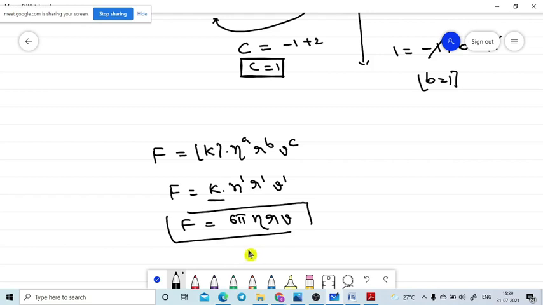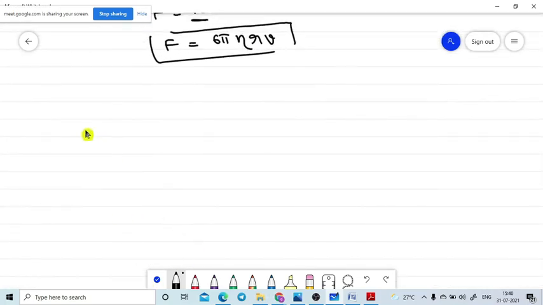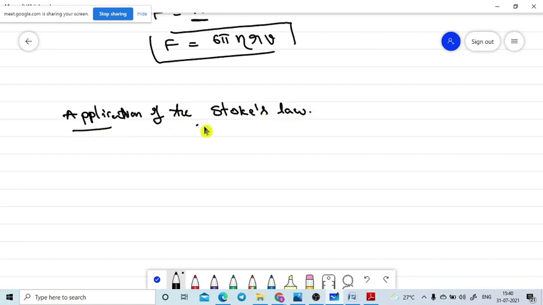Now we are going to apply the Stokes law. With the help of the Stokes law, we are discussing one of the important cases, the application of the Stokes law. Very important this one. According to our syllabus we don't have this one, but it is a very important application of the Stokes law. So before dealing with this one, we are applying this one.